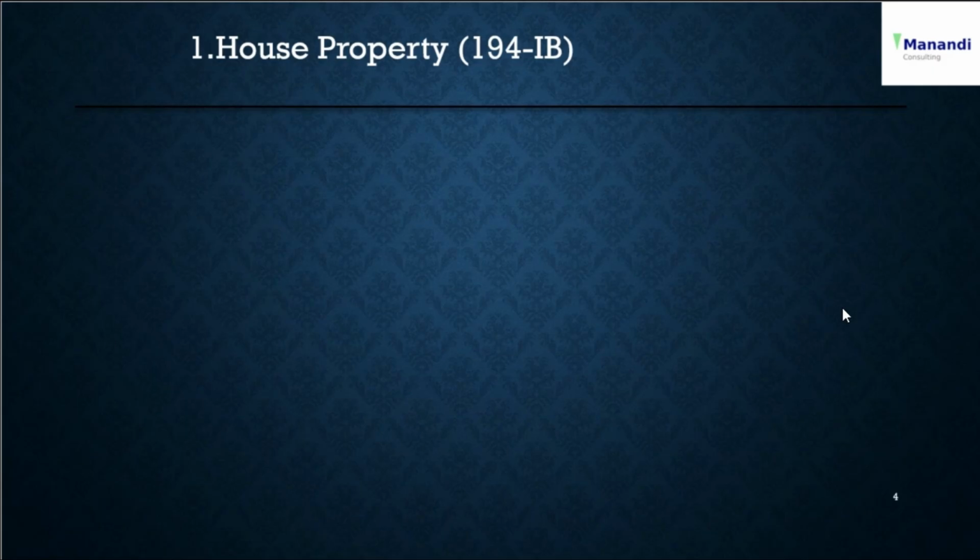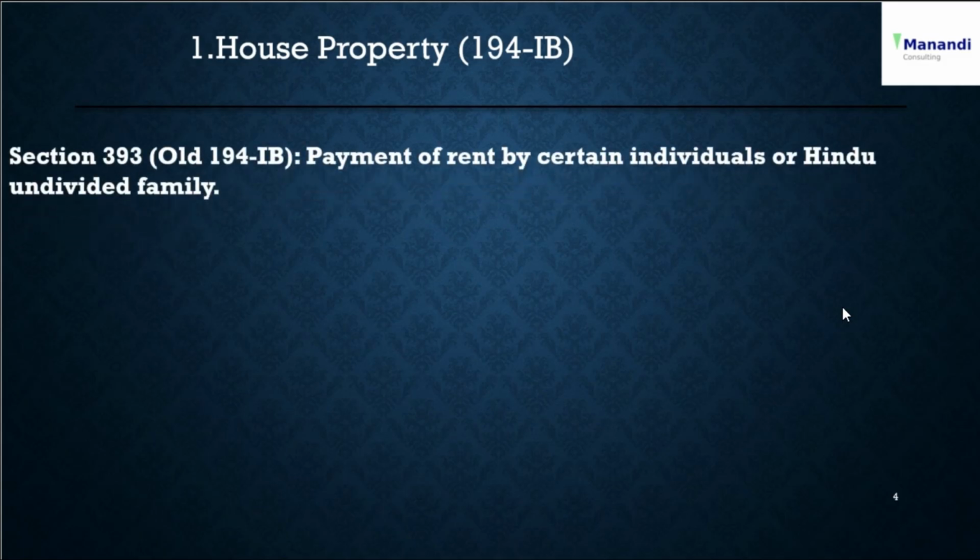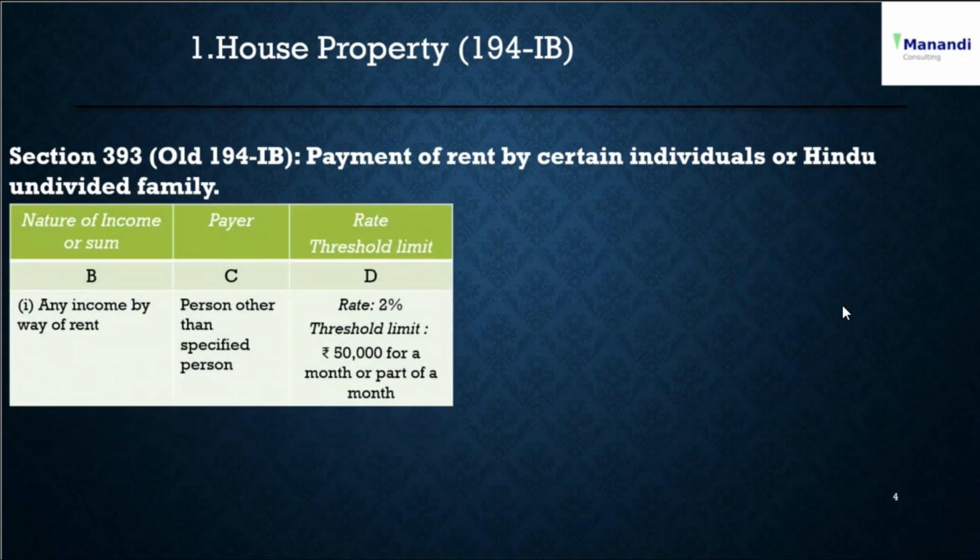Okay, let's start with the house property, 194 IB. So what is 194 IB? It is relating to payment of rent by certain individuals or Hindu undivided family. The old section is 194 IB. In the new Act 2025, it is numbered as 393. The nature of income is any income by way of rent, and the payer should be a person other than a specified person. We'll go through the specified person definition and who gets included there. The TDS rate is 2% and the threshold is 50,000 for a month or a part of the month.